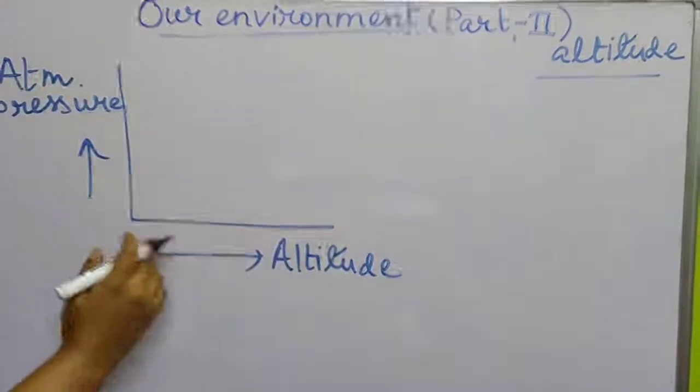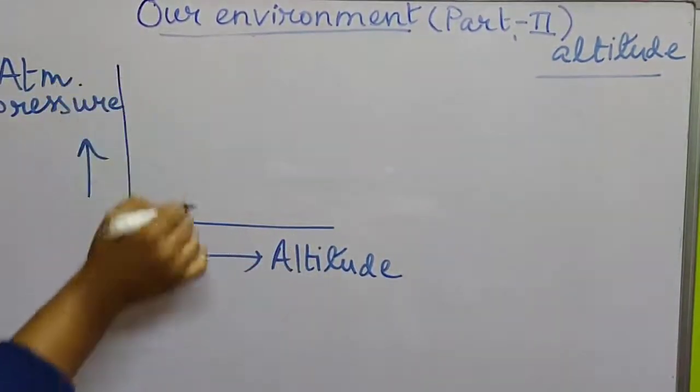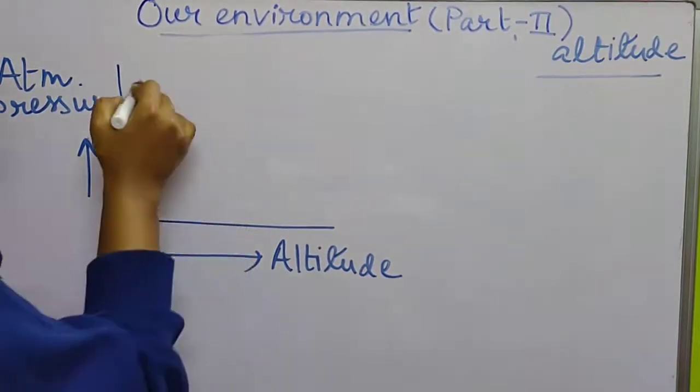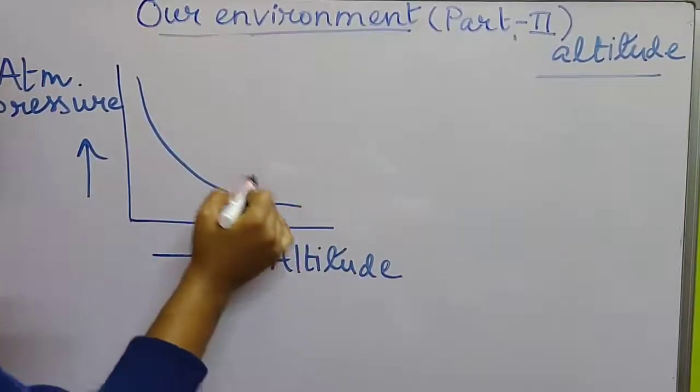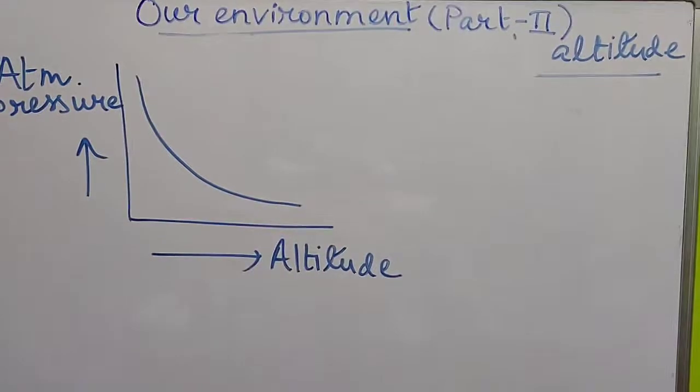With increase in altitude, atmospheric pressure decreases in an exponential form. So in this way it will decrease. The decrease will take place, but it will not be very fast. The atmospheric pressure decreases slowly with increase in altitude from the sea level. So this is the part.